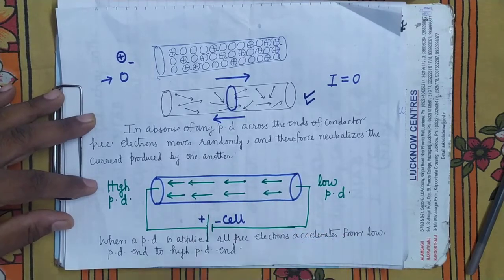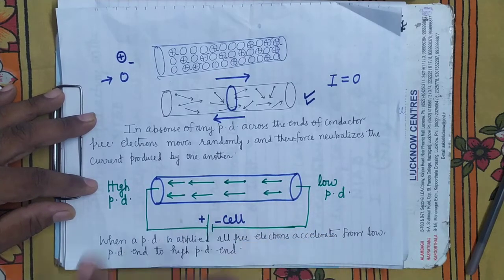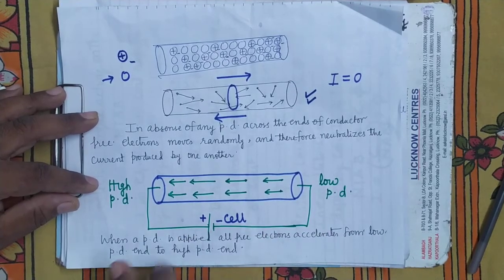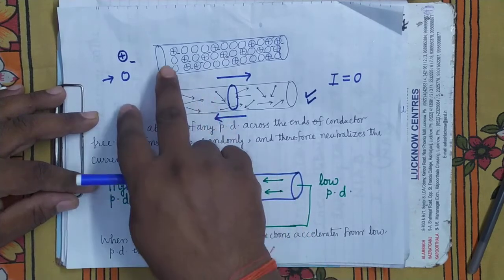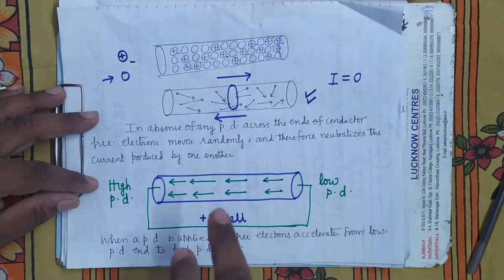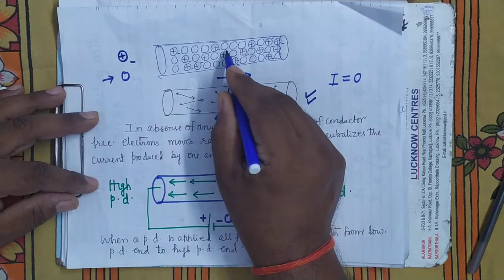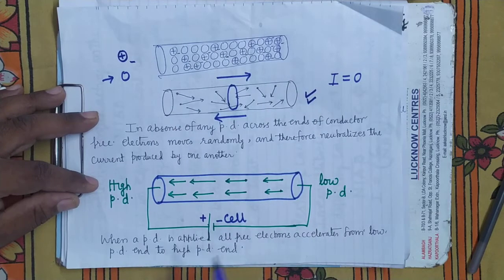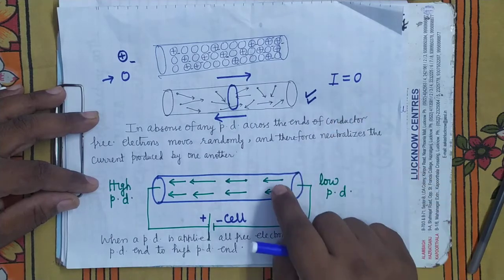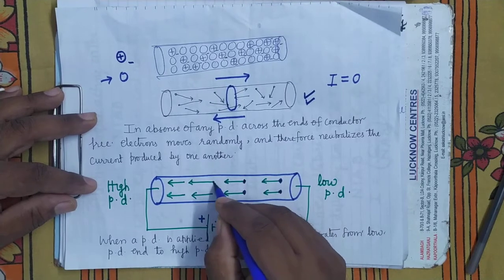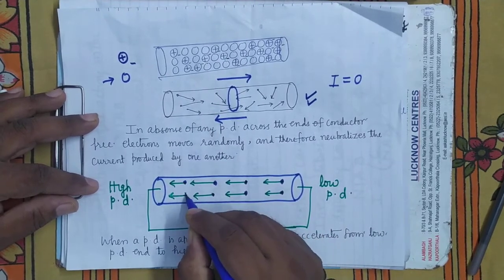Why will it not increase? All the electrons are experiencing force towards the higher potential end, but even after that, their velocity is not continuously increasing. Why? Because the picture is not like this. The picture is like this: electrons have to pass through interatomic spaces. These arrows are representing the motion of the free electrons towards the higher potential end.